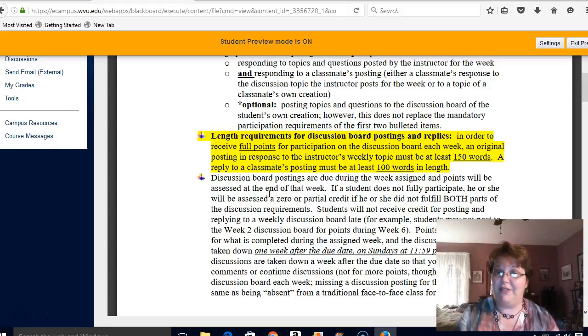The replies can be a little bit shorter, but you always have to meet those minimum requirements in terms of word count in order to get full credit. I always recommend typing it up in Microsoft Word. Use the word count feature so that way you know exactly where you stand, and you can just copy and paste it into the discussion board message board.